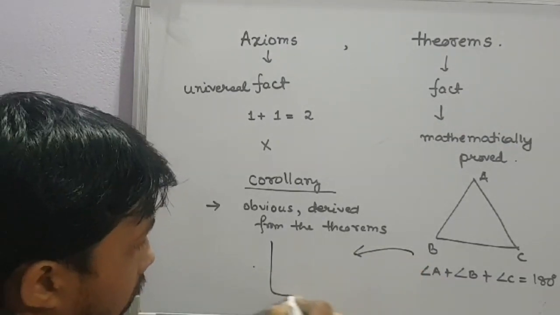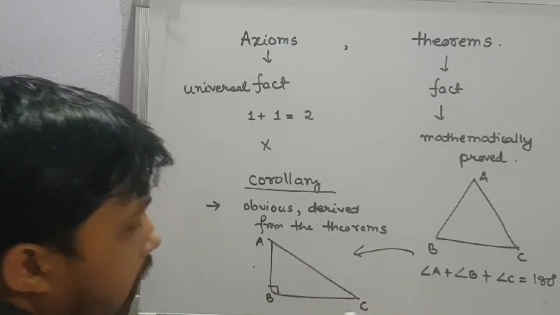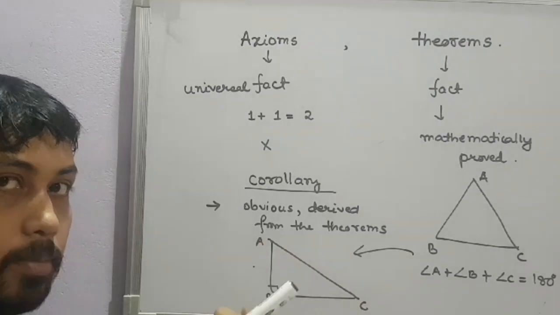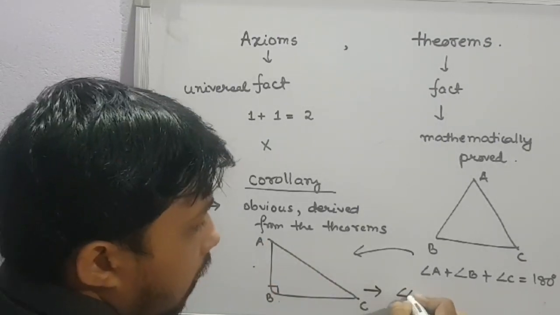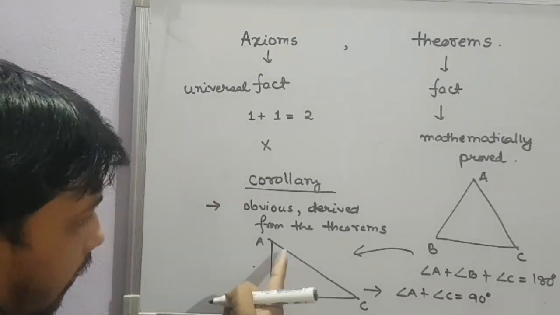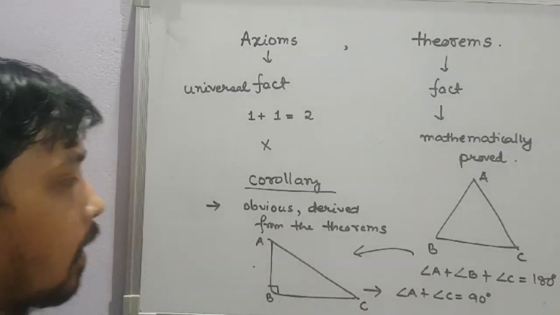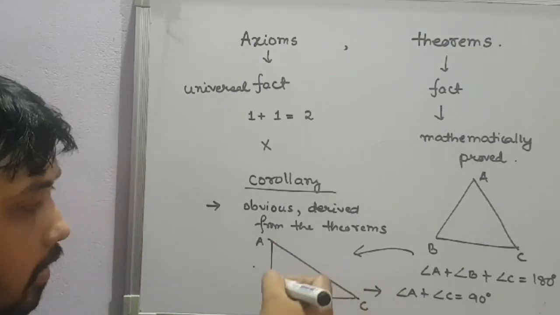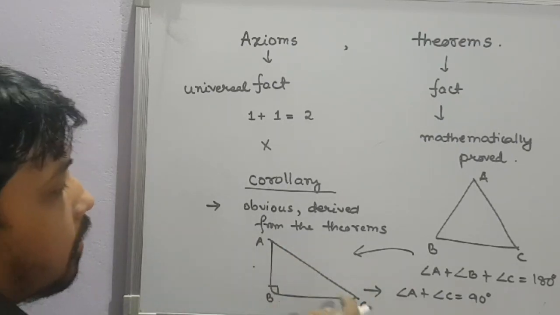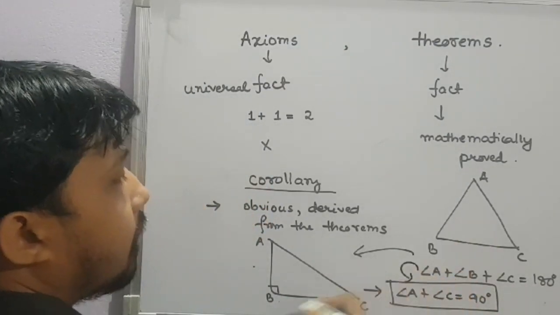For example, let's say I have a right angle triangle and this is 90. Alright. So ABC is a right angle triangle and the angle B is 90. So if angle B is 90, because the sum of all the angles is 180, angle A plus angle C is obviously 90. Right? Angle A plus angle C will be 90, because 90 plus 90, sum of all the angles in a triangle is 180, right? So, in a right angle triangle, the sum of the acute angles, A and C, which are obviously acute, less than 90, is 90 degree. This is one corollary that you can derive from this theorem, isn't it?